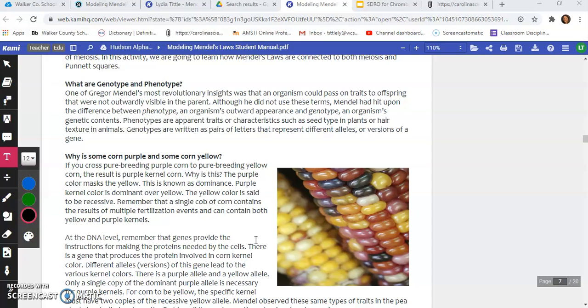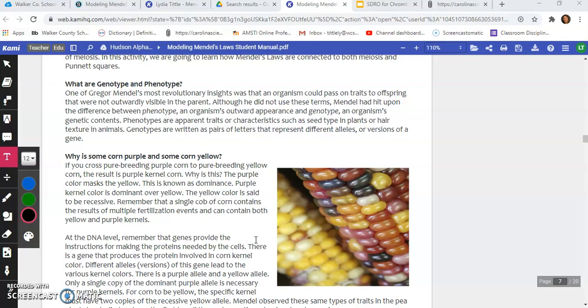But your parents can also be what we call heterozygous for their eye color. So you might have actually inherited a different color eye trait from a brown-eyed parent. So anyway, we'll talk more about that as we go through the lessons this week.